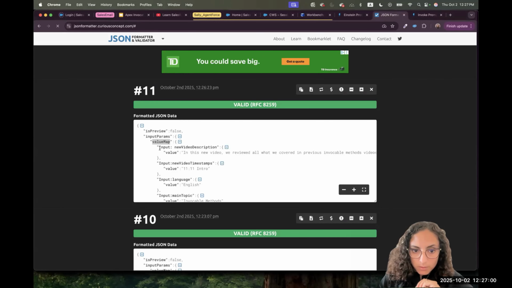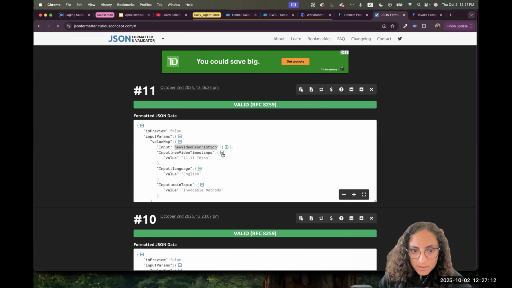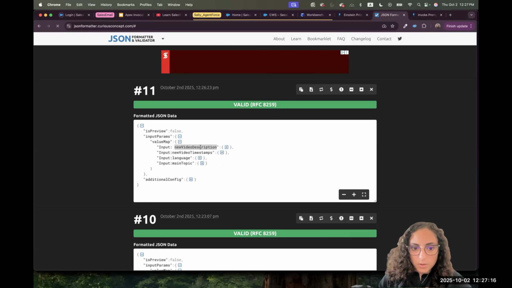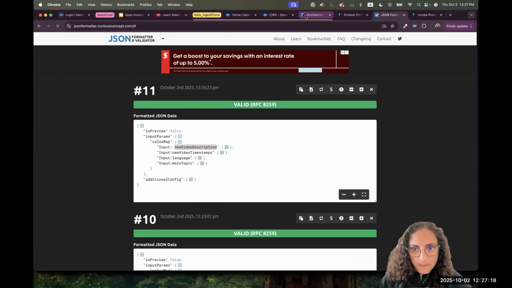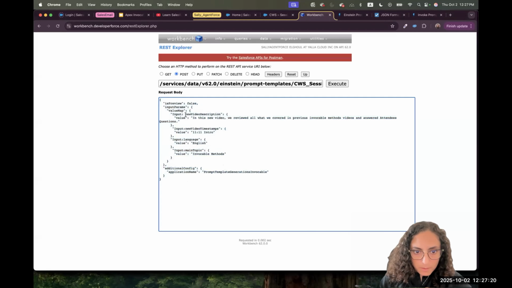So I have here the key is input new description. This is the API name for the input. I just noticed here we need to remove the space. And the value is the string that will be passed. Same for the timestamp, language, and the main topic. Okay. Let me remove the extra space here. And I will try to execute it.